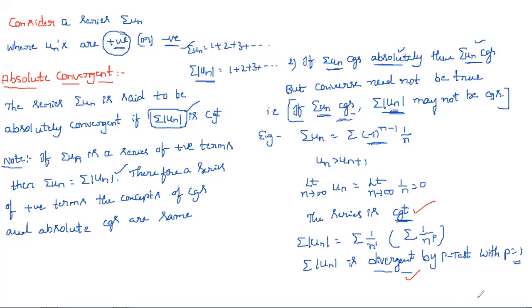Conditionally convergent is nothing but you need to check two conditions. What are those two conditions? First, you need to apply Leibniz's test, and by Leibniz's test the series must be convergent. Next, you need to convert whatever series they give into a positive series. After converting to the positive series, you need to apply a suitable test, which may be comparison, ratio test, integral test, or nth root test. Which one is suitable, that test we need to apply. After applying that, if it is divergent, then we'll say that it is conditionally convergent.